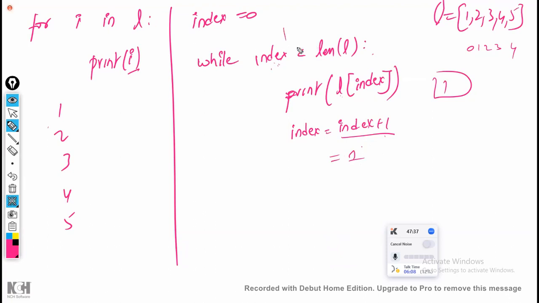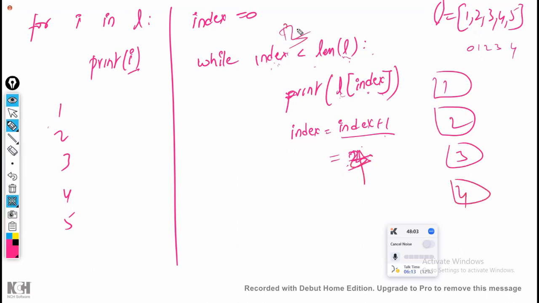Now it is going to check 1 is less than 5. Condition satisfied. Now L of 1. What is in L of 1? Next, index is equal to 2. 2 is less than 5. Again condition satisfied. L of 2. What is in L of 2? 3. Now index value is equal to 3. 3 is less than 5. L of 3. What is in L of 3? 4. Now index is equal to 4.